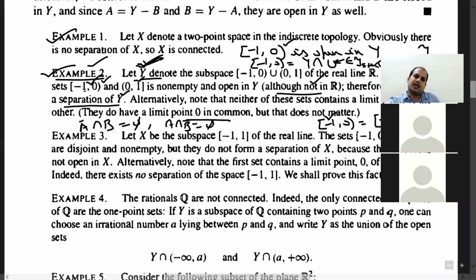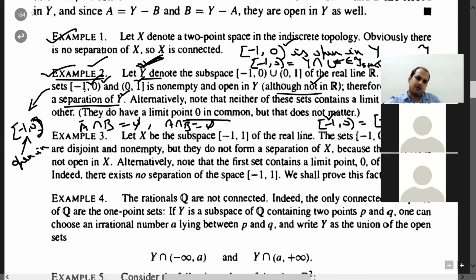Or in general, look at the third way. What we have shown is that (-1, 0) is open in Y. Now look at its complement. This one, (0, 1), is also open in Y. So if you look at the complement of (0, 1) in Y, its complement is again (-1, 0). So I can say that (-1, 0) is also closed in Y. Thus we have a proper subset of Y which is open as well as closed.